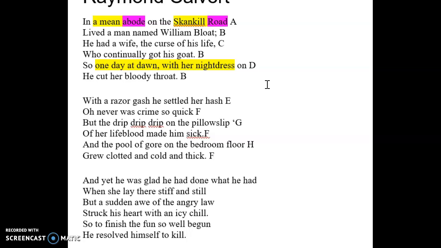Then we can talk about the meter. The meter is a ballad meter, which means it is using alternating lines of iambic tetrameter and iambic trimeter with the rhyme scheme of A, B, C, B. So we see that here. We see the 4 beats and then 3 beats, and then we have the rhyme that is described. And ballad meter also narrates a story in short stanzas. These stanzas are pretty short because they're only 6 lines. So we see that perfect definition there.